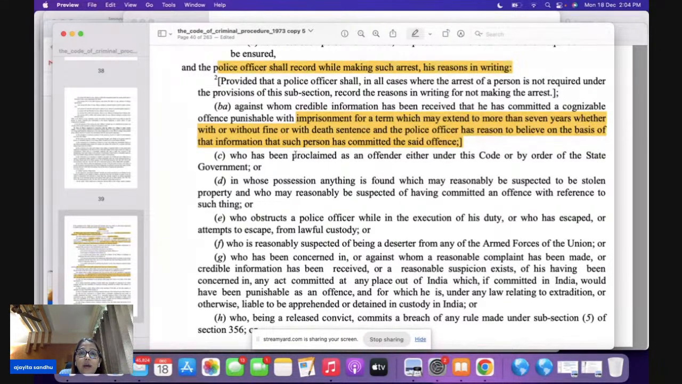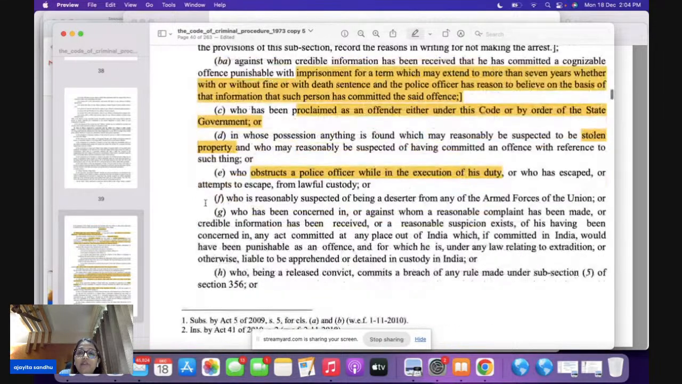Then you are a proclaimed offender here. Then in the possession of a person, you find stolen property. Then the person is obstructing a police officer while he is in execution of a duty. These pointers are important, you can expect a question from these pointers. Then, reasonably suspected of being a deserter of the armed forces of the Union is a very important point here.